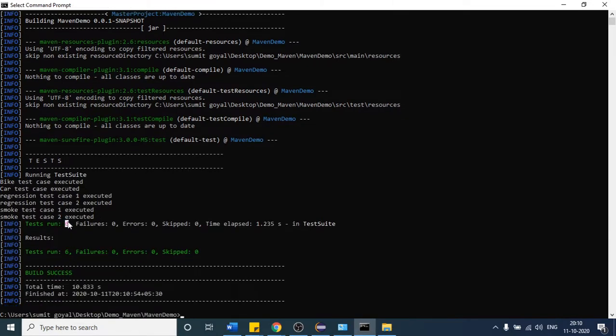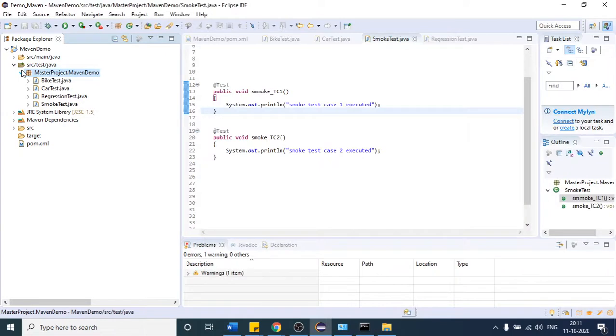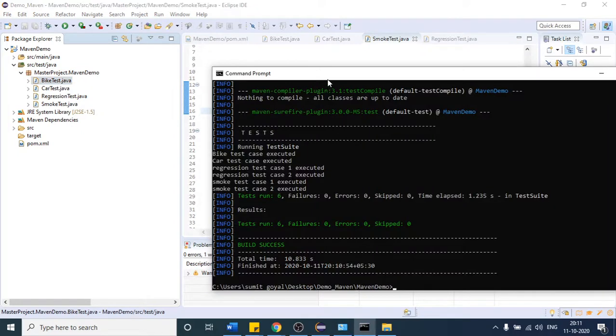So is it clear? But suppose you have 100 test cases in this package. Will you write every file name in this command prompt? That will not be a good option.